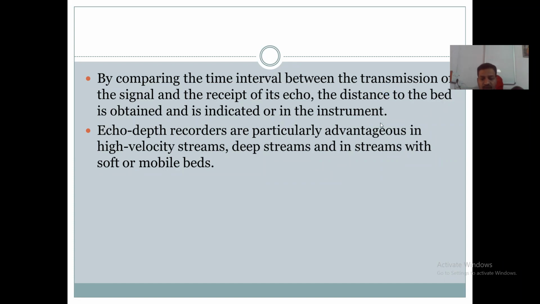This instrument, the echo depth recorder, records that distance from the transmission of the wave to the bed.